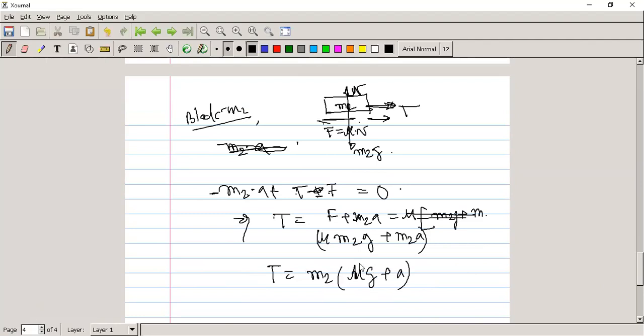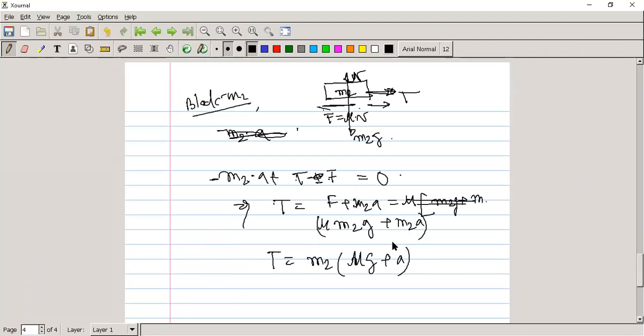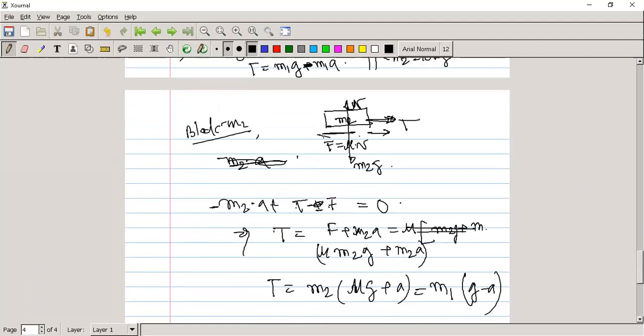And another one is the tension in the string from the previous one. Here T is equal to m1 g plus m1 a, right? Sorry, this is minus. So m1, if we take common, g minus a. Both are tension, so m1 into g minus a.